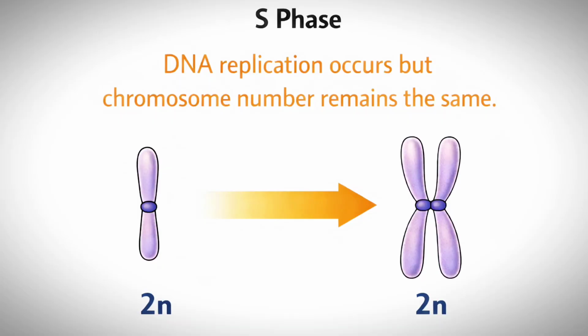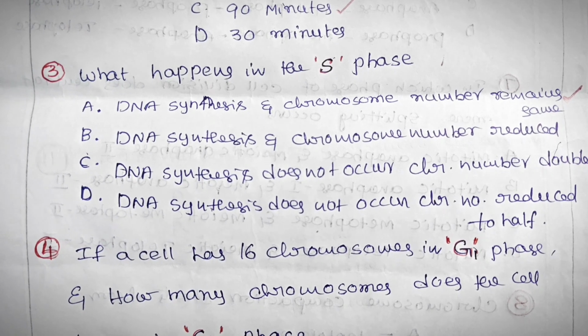DNA doubles in the S phase, that is, DNA synthesis or replication occurs in the S phase. So each chromosome contains two sister chromatids, but the chromosome number remains same. So that is the correct answer. Let's see the next question.